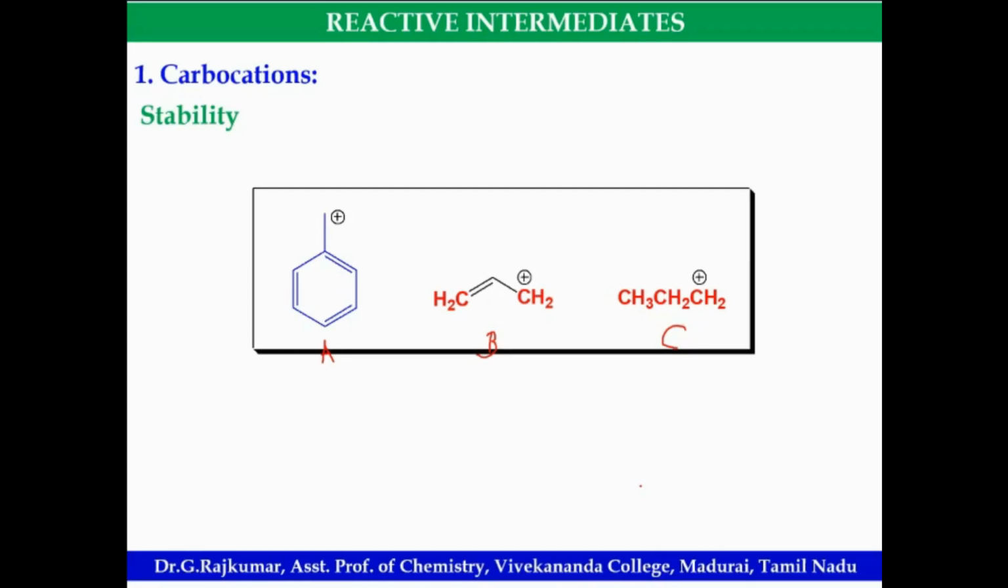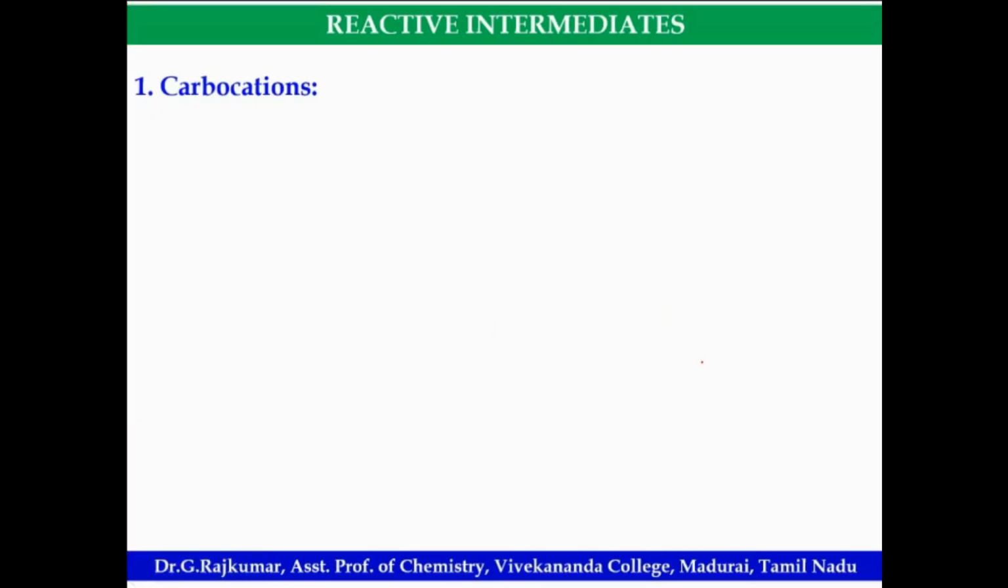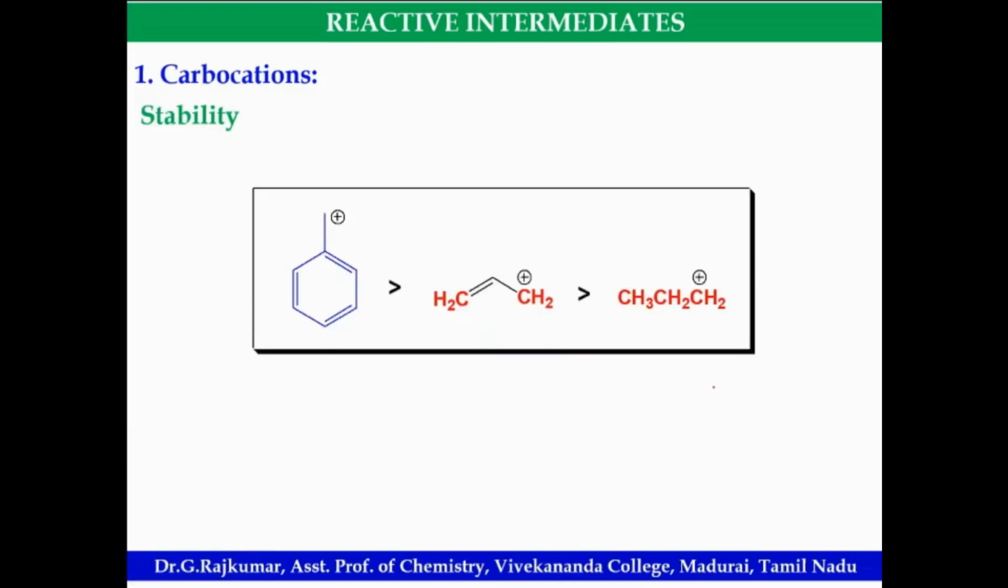Stability order, see, A. So benzyl carbocation is more stable, more resonating structures. This is also stable, but compared to this benzyl carbocation, this is less stable. Least stable is primary carbocation, propyl carbocation. Okay, so this is the stability order. Based on the resonance structures, you can explain.